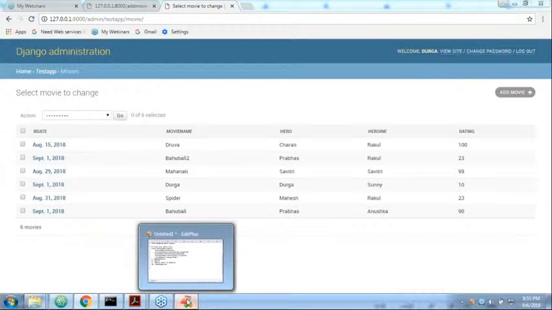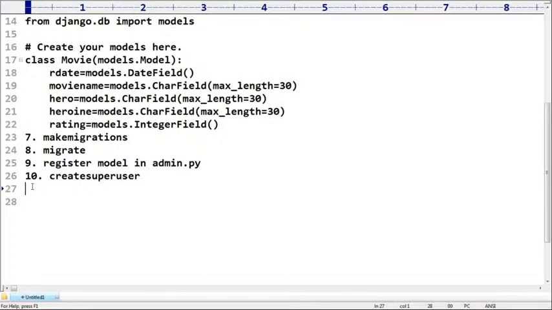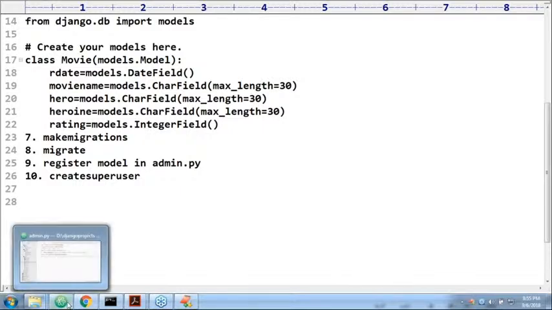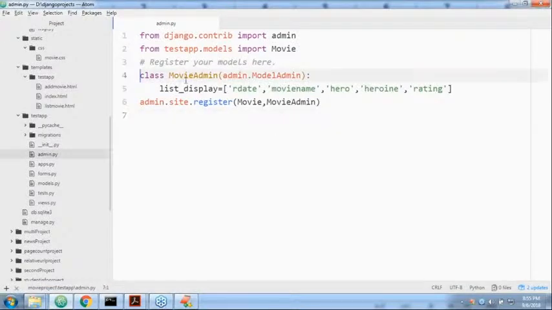Okay, well, that's all. This is about create superuser. Yes, we are mapping Movie and MovieAdmin in the admin.py. For every model we can write an admin by using ModelAdmin. This is the ModelAdmin. So in the ModelAdmin for this movie, which fields are required? Like that.